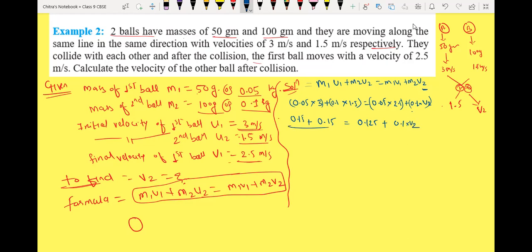Now we have to add this part: we will get 0.3. And I'm going to transfer that to the other side.